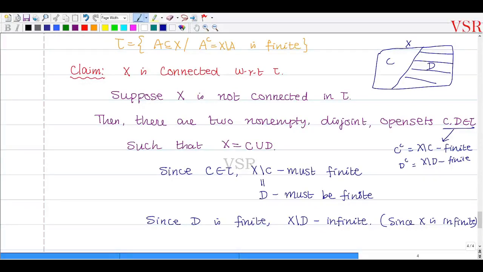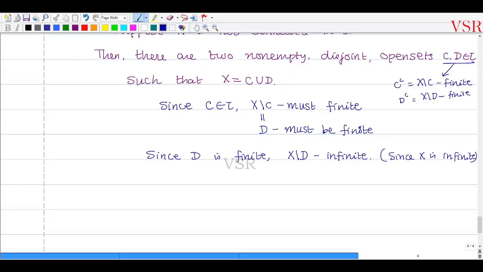D வந்து ஒரு சின்ன finite செட் தான். அப்ப அதனுடைய காம்ப்ளிமெண்ட் finite கிடையாது, அதுக்கு வெளியவும் நிறைய infinite செட் இருந்தாதான் capital X infinite செட். Since capital X is infinite and D finite, capital X set minus D must be infinite. So this implies that D is not open. கரெக்டா? That is a contradiction.